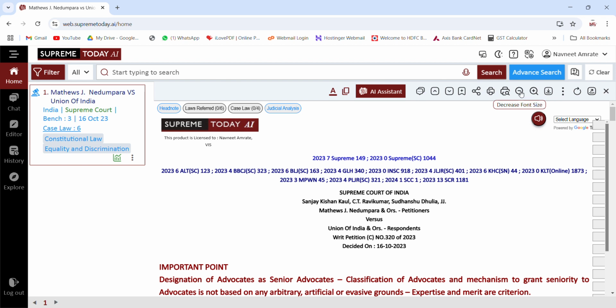Then you can also increase or decrease font size. You can download the judgment from here. You can also make it full screen, so you can read it in full screen.